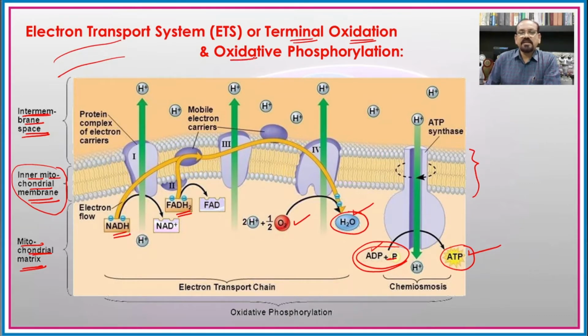Hence it is known as oxidative phosphorylation, because during this process there is oxidation, and phosphorylation means the formation of high energy phosphates, that is nothing but the ATP molecules. How it is carried out in plants, or it is almost similar in animals also, we will see in the next slide.